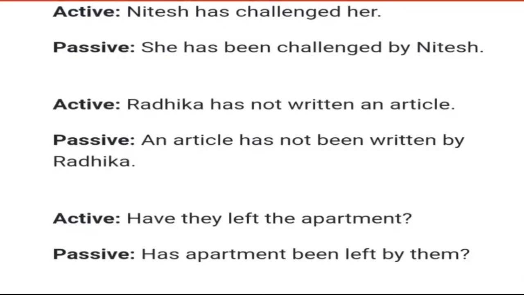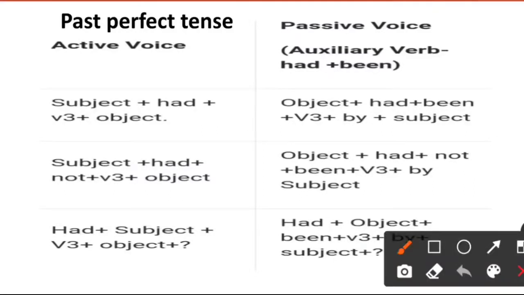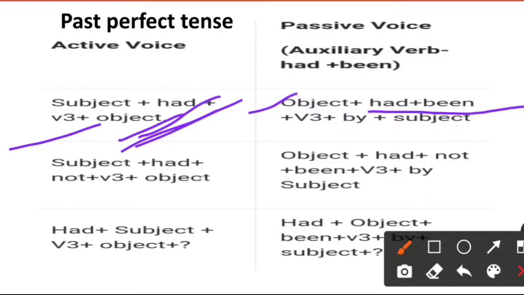Some more examples we can give of the past perfect tense, in which the only difference is has, have and had. Here in the past perfect tense, the only difference is that had will be used instead of has or have. So here you can see subject plus had plus V3 plus object. Same in the passive voice: object plus had been V3 by plus objective case of the subject.